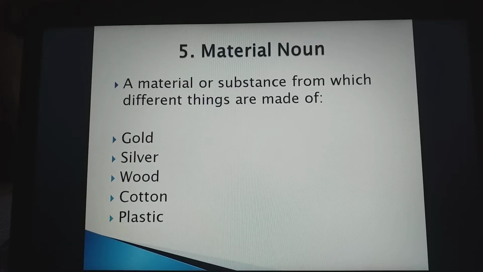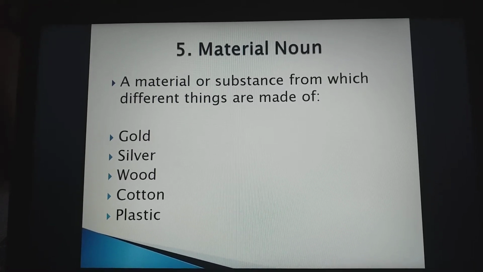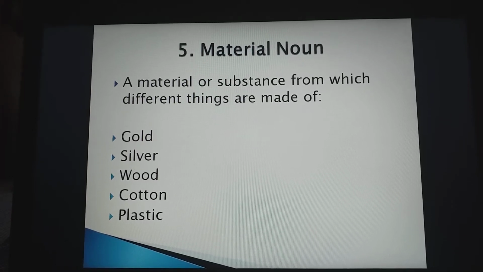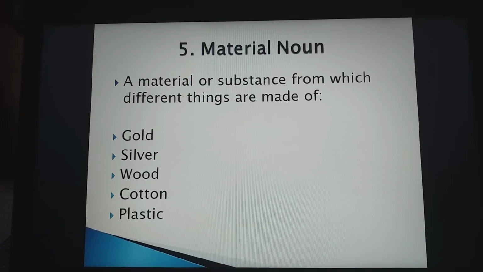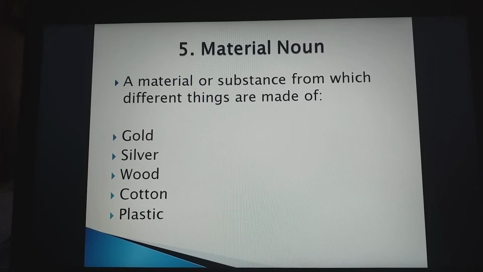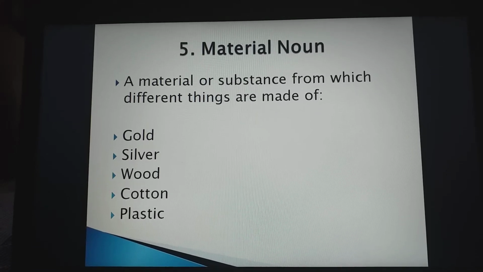Clear? Today we have learnt about noun. Noun is what? Name of person, place, animal, or thing. And we learnt 5 types of noun. One is common noun, second is proper noun, third is abstract noun, fourth is collective noun, and fifth one is material noun. Hope you understood.